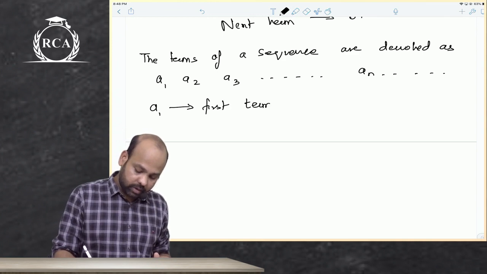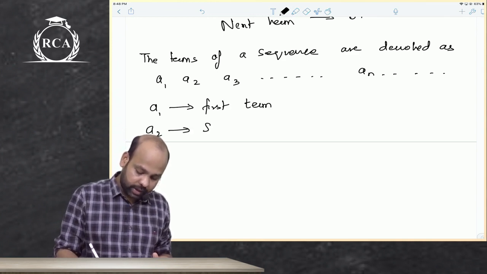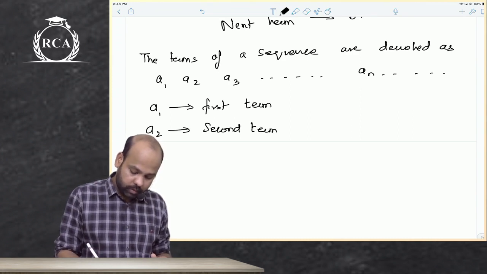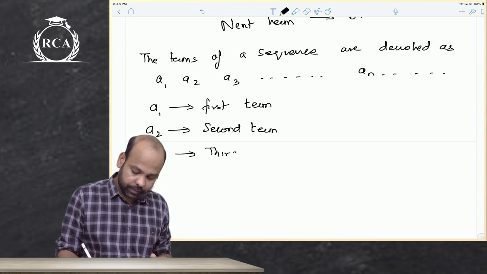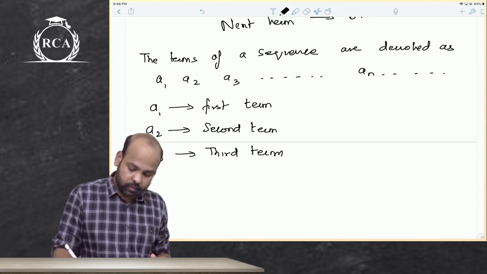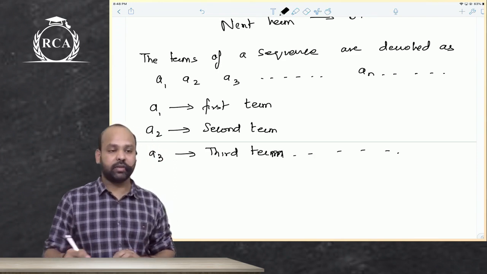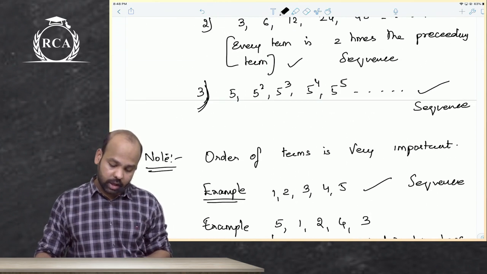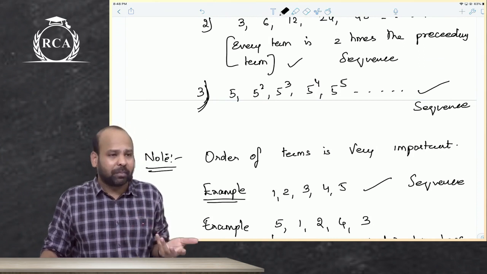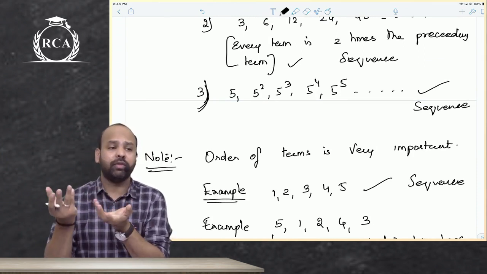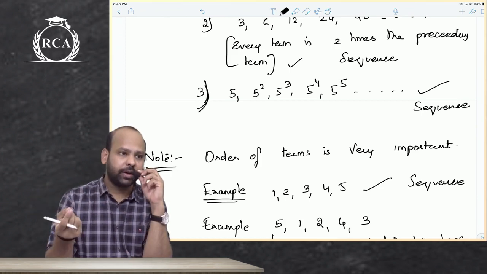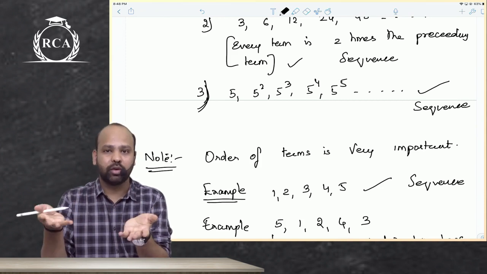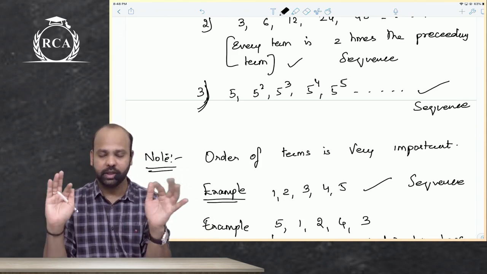A1 is the first term, guys. A2 is the second term. A3, beta, is the third term, and so on. This is how we denote them, guys. So if I take this example of 5, 5 square, 5 cube, 5 power 4, 5 power 5, here obviously A1 is 5, A2 is 5 square, A3 is 5 cube, A4 is 5 power 4, A5 is 5 power 5, and so on.